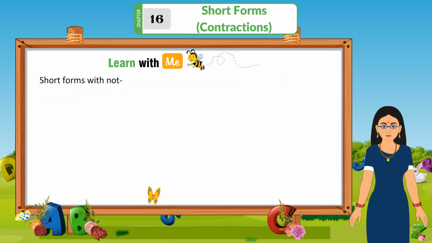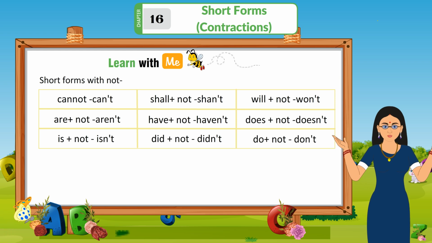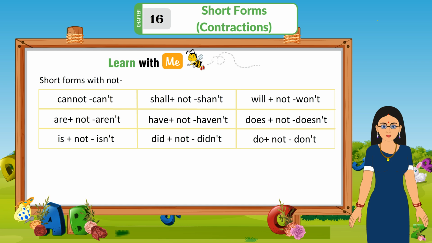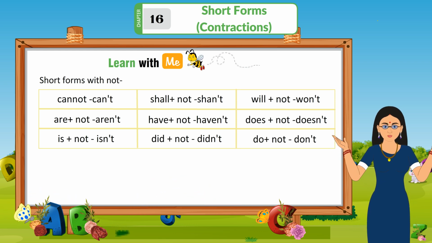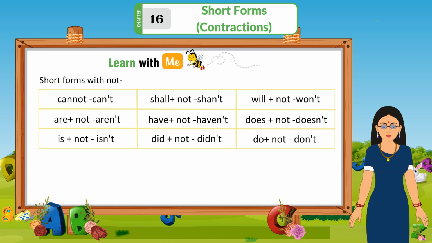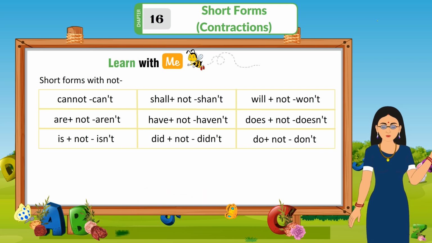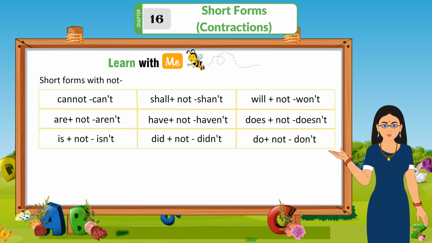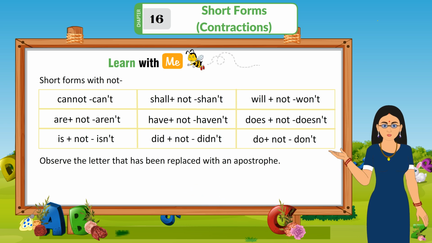Short form with not: cannot, can't; are not, aren't; is not, isn't; shall not, shan't; have not, haven't; did not, didn't; will not, won't; does not, doesn't; do not, don't. Observe the letter that has been replaced with an apostrophe.